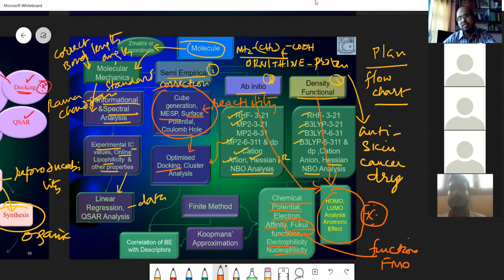Then generation of the descriptors. The descriptors you have already seen, the molecular descriptors. There are thousands of molecular descriptors. So while doing this, you can come across the Koopmans approximation. Koopmans' theorem says that the orbital energy is equal to the ionization potential.